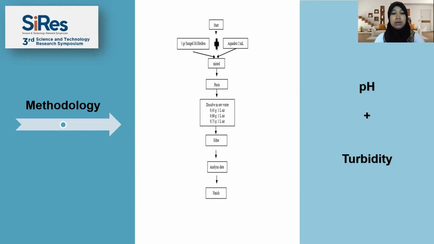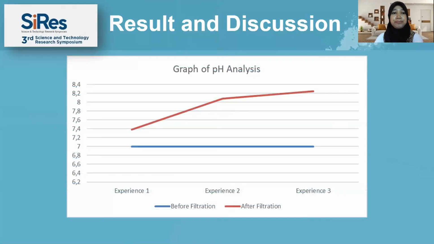Okay, so now let's move on to result and discussion. This is a graphic of power of hydrogen value analysis. Based on the graphic, the following analysis is obtained. In 3 experiments, the power of hydrogen of the starting water was 7. Next, in the first data collection, using a natural coagulant paste with a mass of 0.45 grams, the final power of hydrogen value was 7.38.